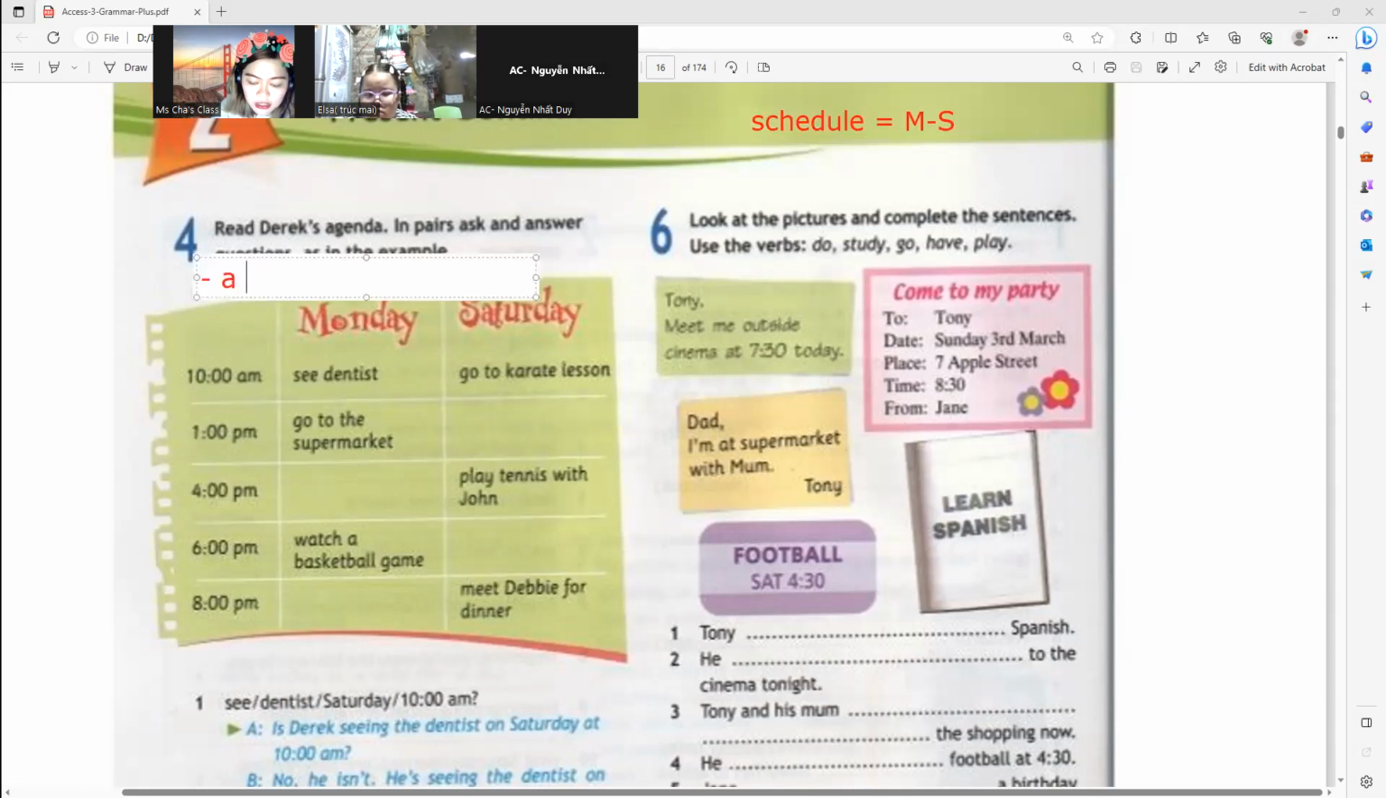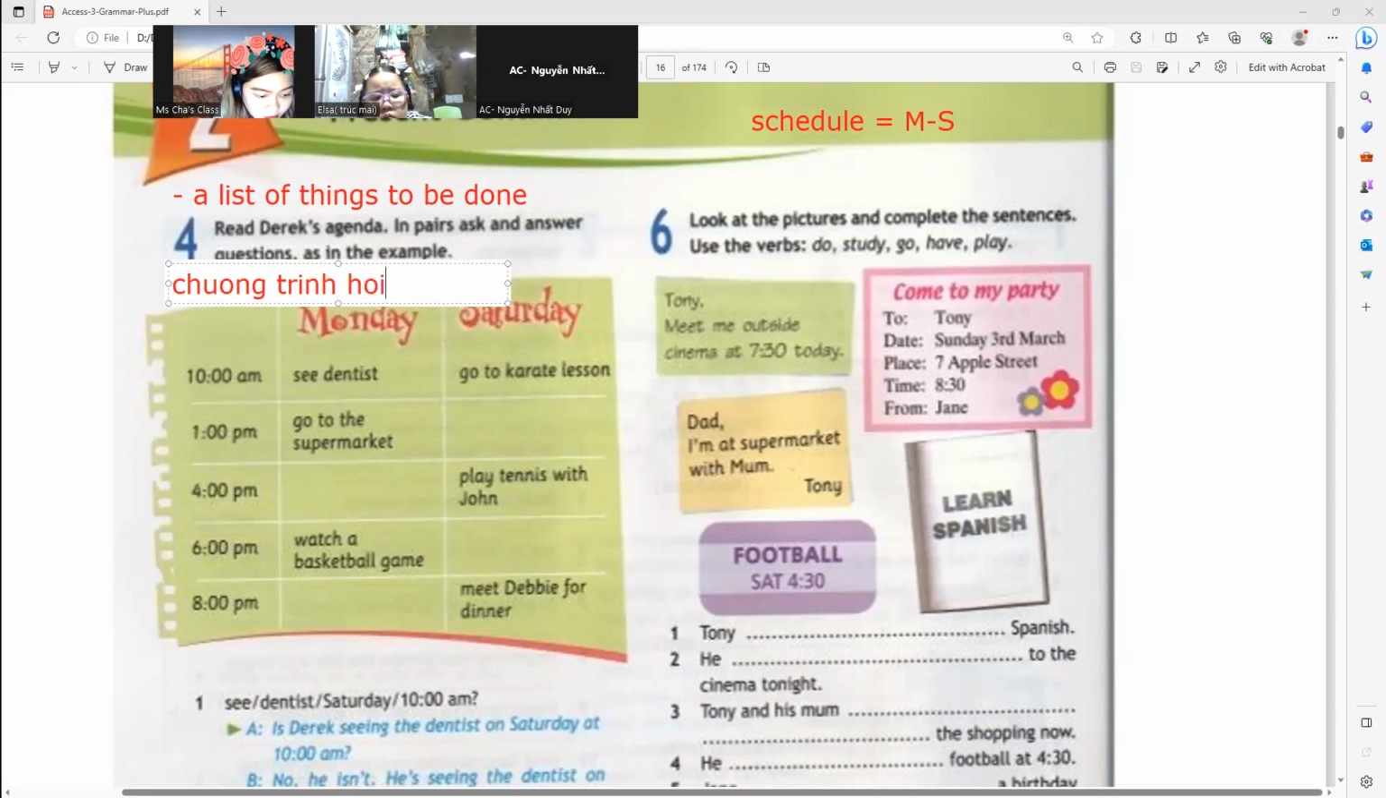All right? An agenda is a list of things to be done. So, a list of things to be done. According to Cambridge, when you say agenda, it means this. How do you say that word? All right, so a list of things to be done, especially in a meeting.